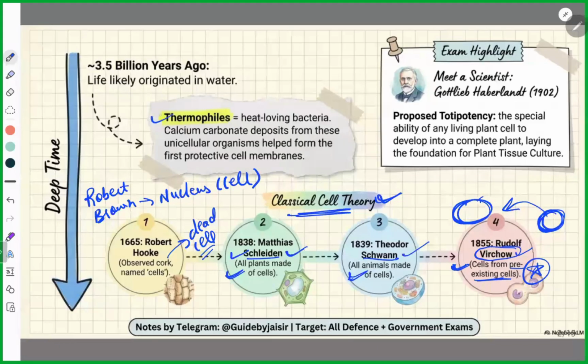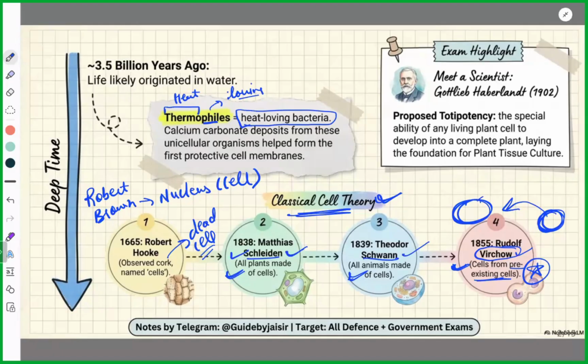Next there is a new term introduced in the later NCERT, that is thermophiles. Break down the root word: thermo for heat, phile meaning loving. So heat loving bacteria. That's it, very important. They can ask this terminology, I'm telling you.